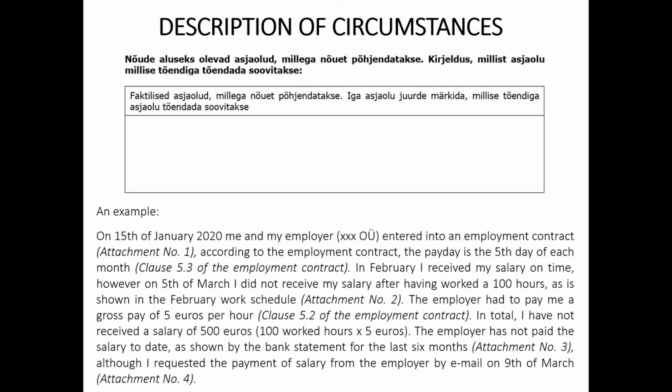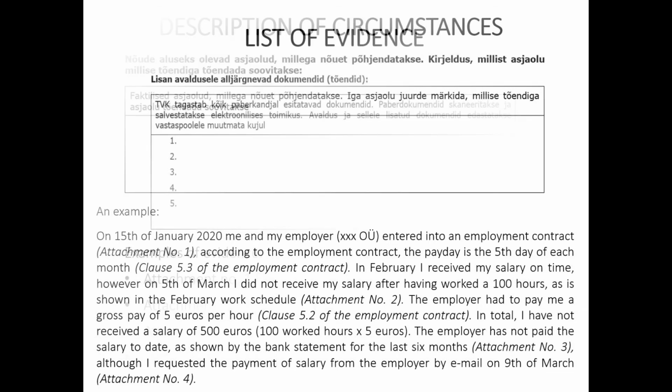According to the example shown in the video, this is a claim for unpaid salary, and in the description of circumstances, the employee explains that the employer has not paid his salary. The employee points out that according to the employment contract, his salary is €5 per hour, and having worked 100 hours as per the work schedule for February, the employee has not received salary in the amount of €500.